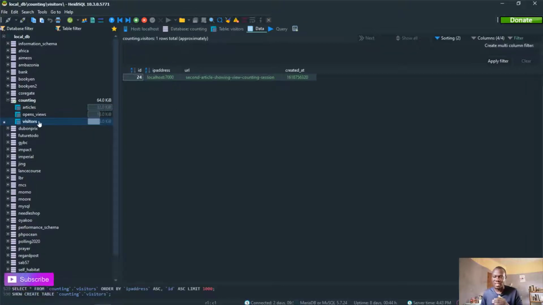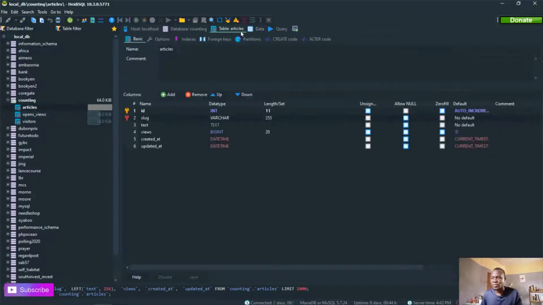Then we have the visitors table itself, which stores the visitors. Here I'm on localhost, so it stores my localhost IP address, and then the timestamp, which is used to calculate how long I've been on the page, and then the article URL, which is unique to itself. So basically that is the structure of the tables.